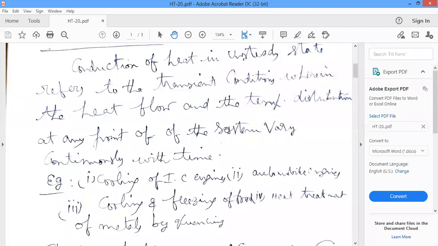That kind of analysis is known as unsteady state heat transfer or transient heat transfer.